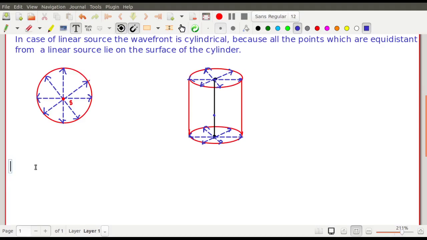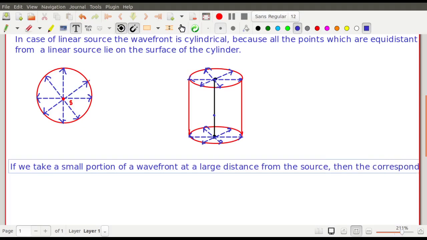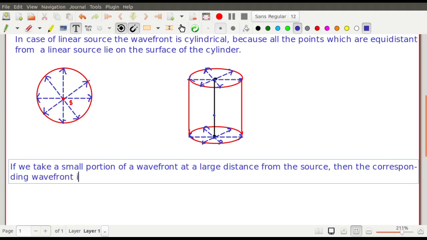So if we take a small portion of a wavefront at a large distance from the source, then the corresponding wavefront is called a plane wavefront.